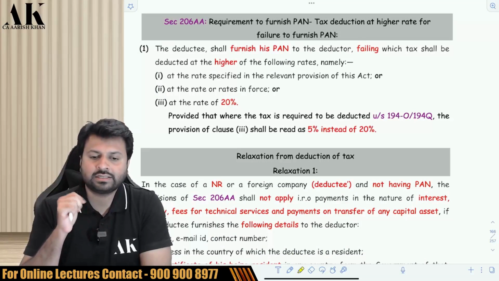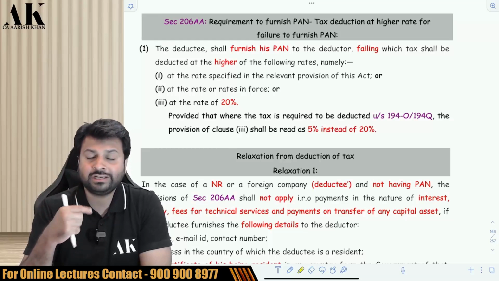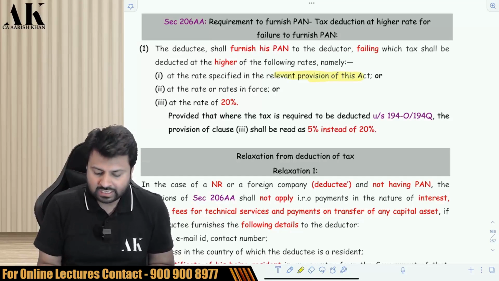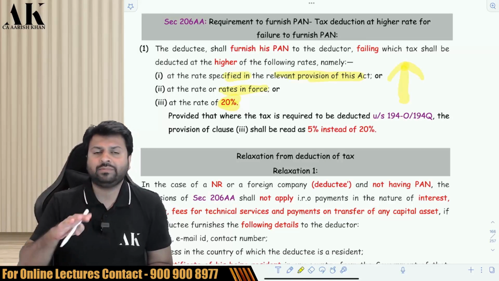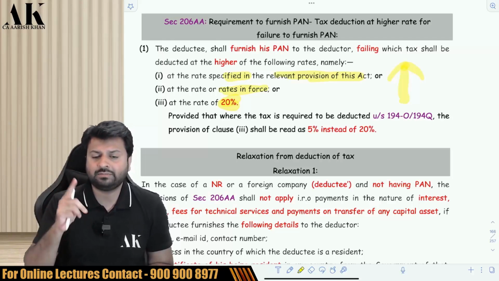That is PAN under section 206AA. If it does not give a PAN under 206AA, then you have to deduct TDS at a higher rate. Higher rate how much? The rate mentioned under the relevant provision, the rates in force, or 20%, whichever is higher. Whatever rate is mentioned in the relevant provision, you compare with 20% and then take whichever is higher. But in 2 sections, it will be compared with not 20% but only 5%.